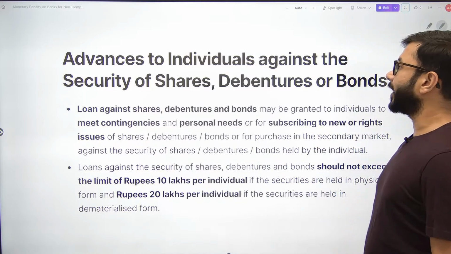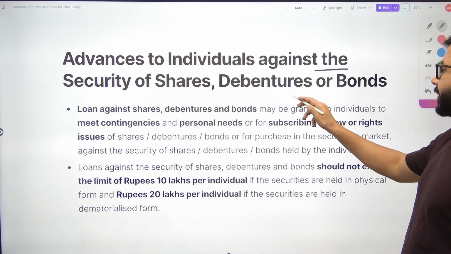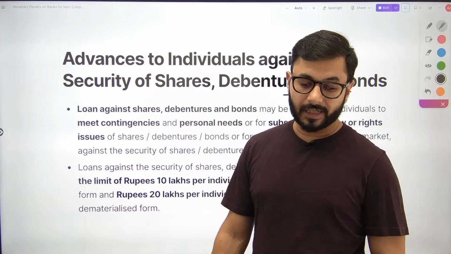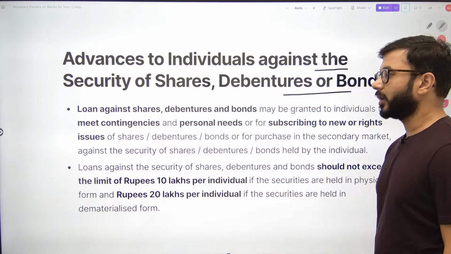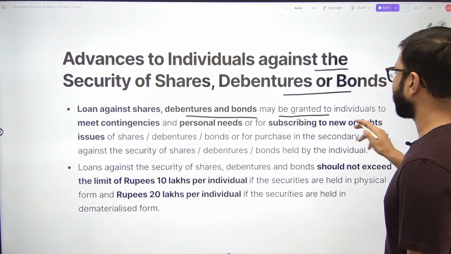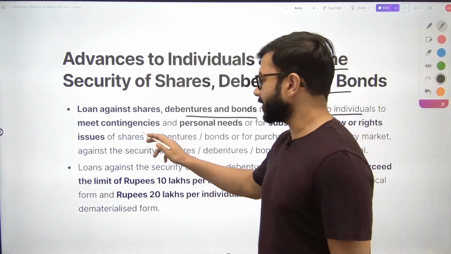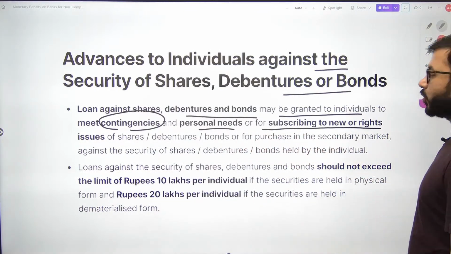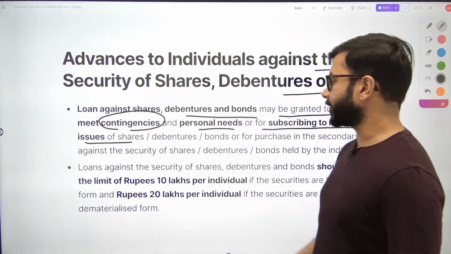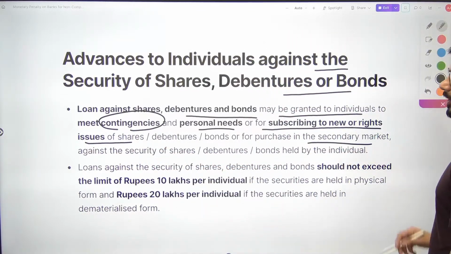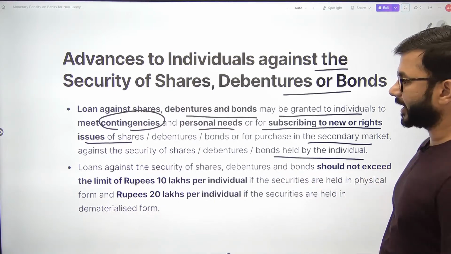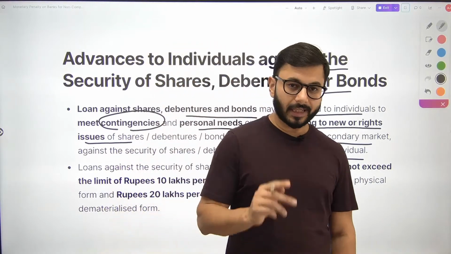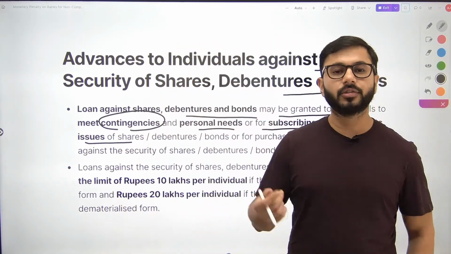आगे आते हैं. Advances to individuals against the security of shares, debentures और बैंक्स. जो भी इंडिविजुअल्स हैं उनको एडवांसेस नहीं दे सकते against the security of shares और डिबेंचर्स और बॉन्ड्स. Loans against shares, debentures and bonds may be granted to individuals to meet some contingencies. कोई स्पेसिफिक सिचुएशन है कभी आप दे सकते हो, और personal needs for subscribing to new or rights issue of shares और डिबेंचर्स for purchasing in the secondary market against the security of shares held by the individual. तो लोन आप दो ही कंडीशन में दे सकते हो, to an individual against the shares और डिबेंचर्स और बॉन्ड्स, कोई भी कंपनी के हो.